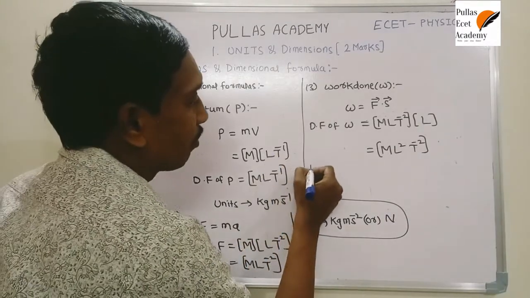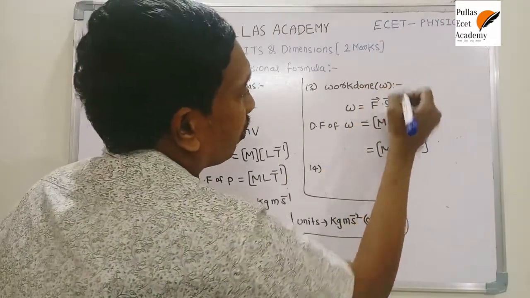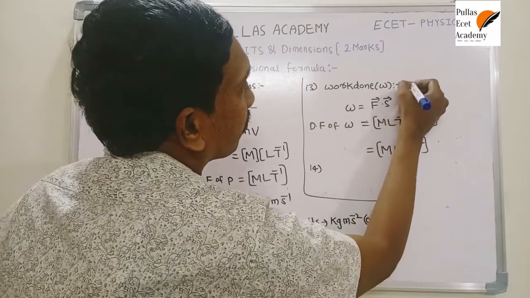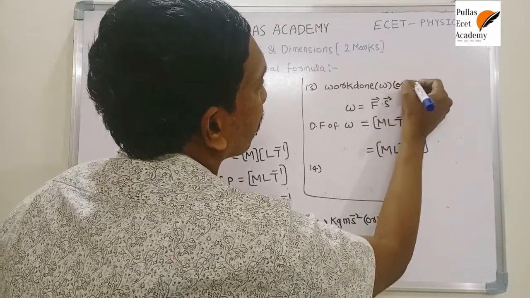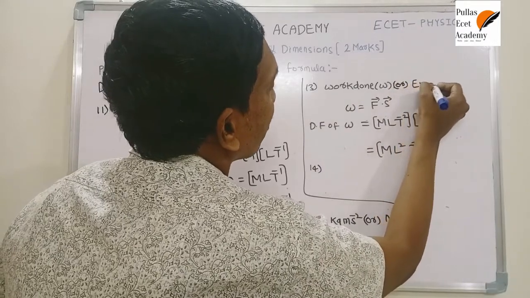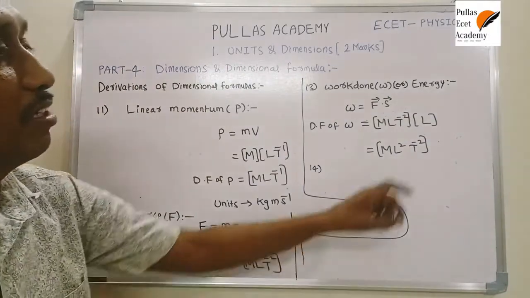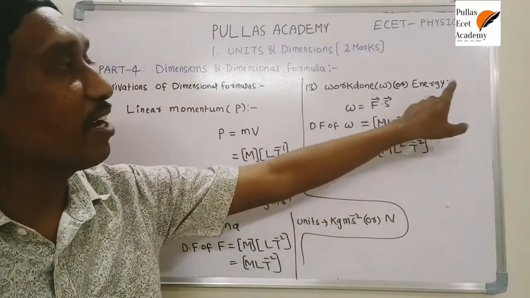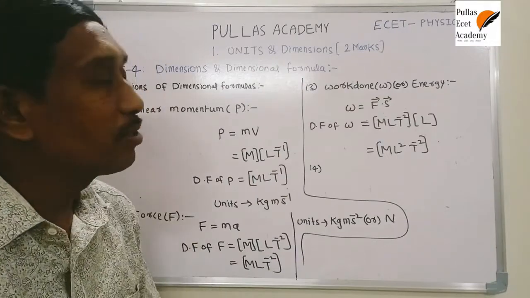Next, one more point here about work. This is not only the dimensional formula of work done; the energy dimensional formula is also similar. Why? Because energy is the ability to do work. That means energy is always directly proportional to work done, or energy is always similar to work done.